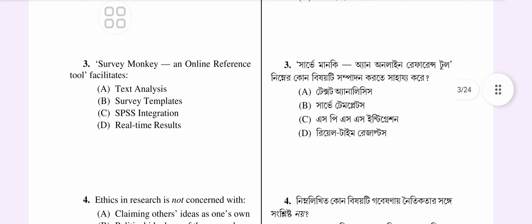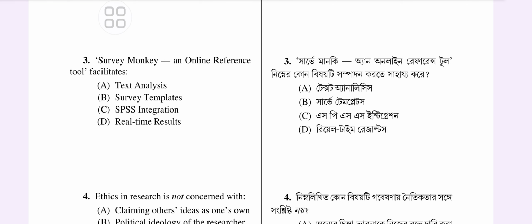Okay. SurveyMonkey, an online reference tool, facilitates what? Text analysis, survey templates, SPSS integration, or real-time results. Yeah, survey templates. SurveyMonkey is actually a popular online survey development, cloud-based software which allows users to create surveys, distribute them, and analyze the results which come in.